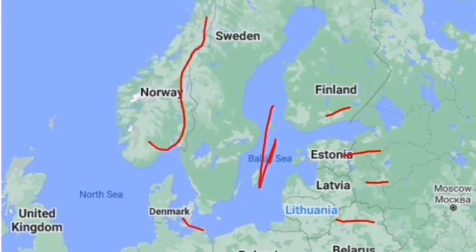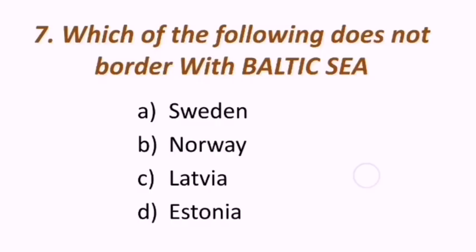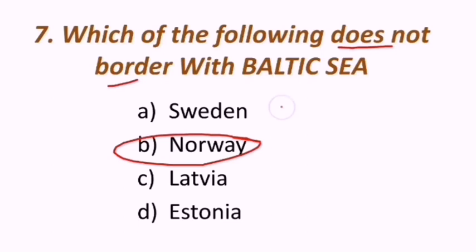Norway is not there. Sweden is there, but Norway is not there. So Norway does not share the border with the Baltic Sea. Remaining Sweden, Latvia, Estonia share border with the Baltic Sea.